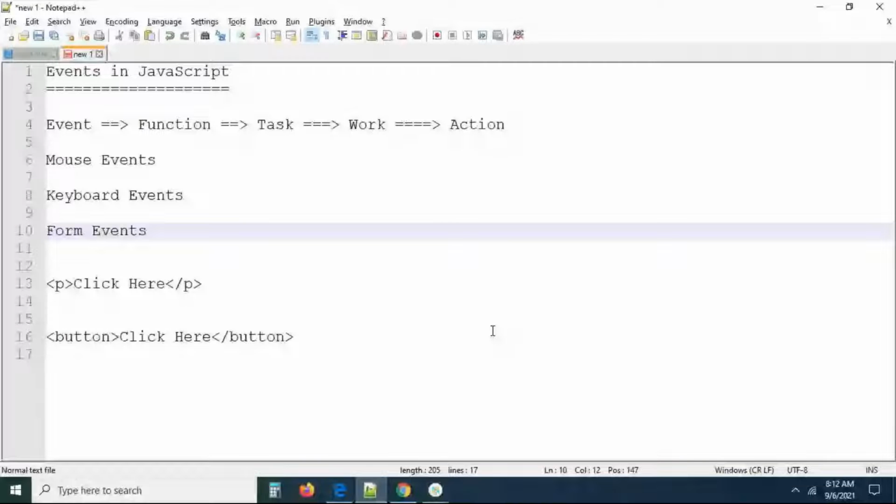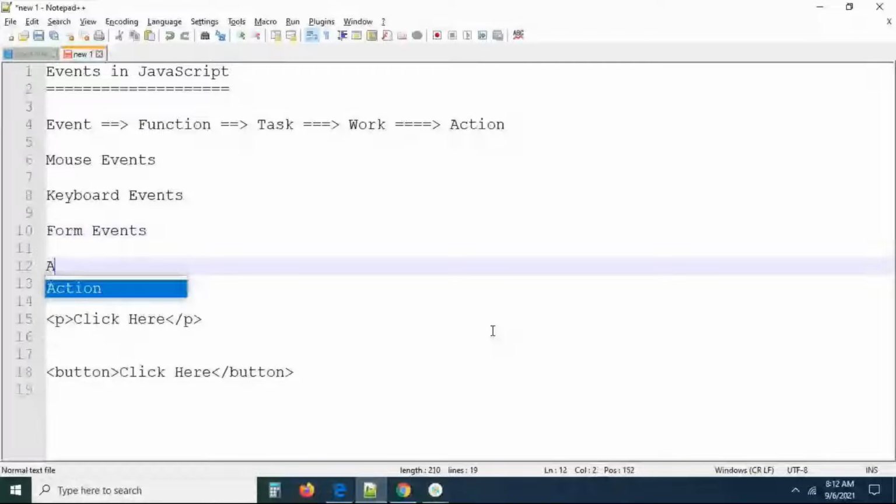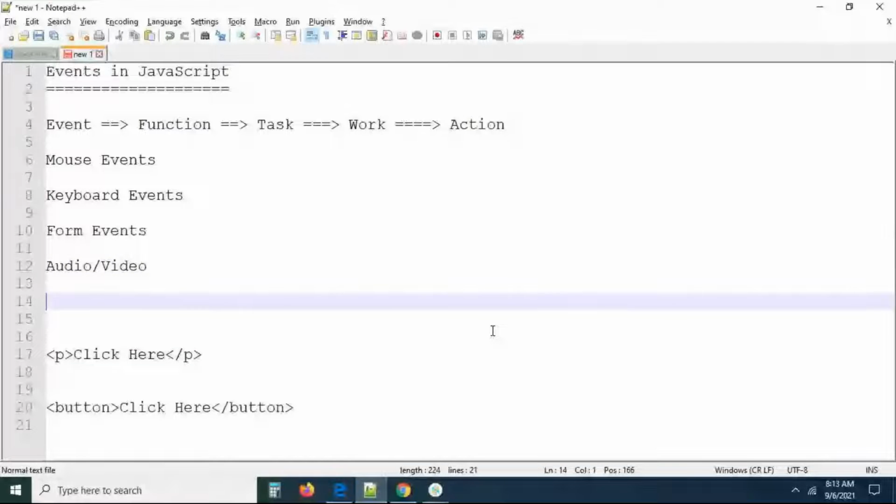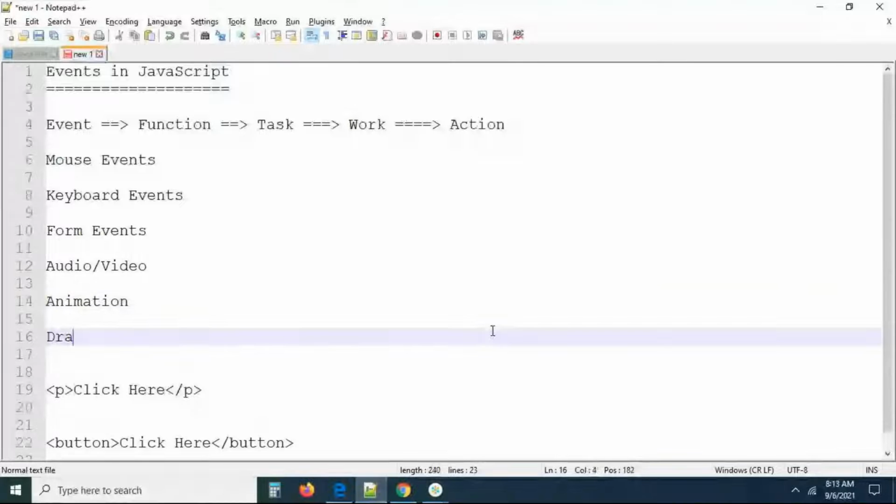After that, we have a lot of events: audio player and video player events, and what else do we have here? Animation related events also, guys. There is some more categories, drag and drop events also.